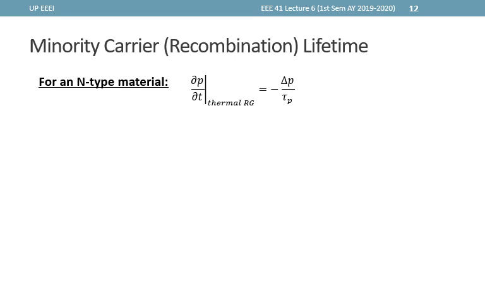Let's inspect further what the formulation means or tells us. Let us consider an N-type material where the indirect thermal RG is determined by the excess minority carrier concentration or excess holes as seen in the equation.